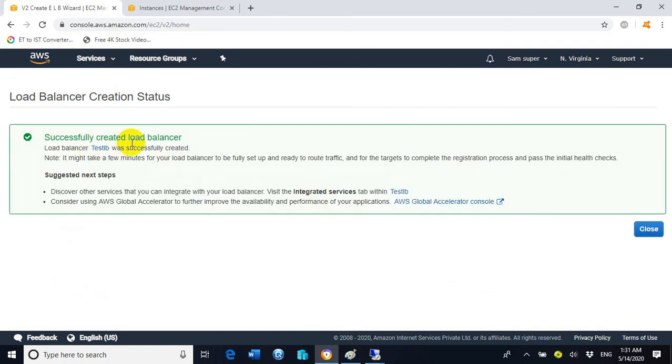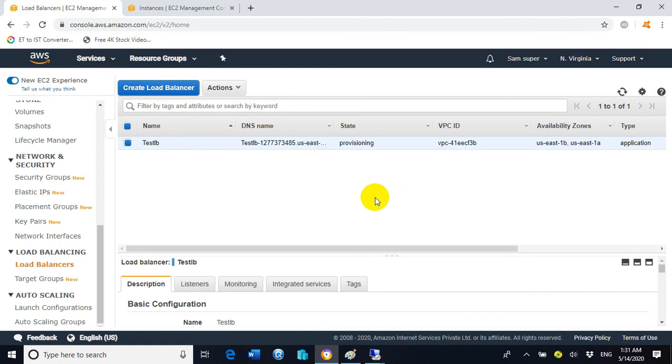The message is appearing on the screen that the load balancer was successfully created. Now click on close. Initially it is showing the provisioning state because it takes a moment. Now we have to wait until the state of provisioning changes into active. Till that time, let's see other things also.